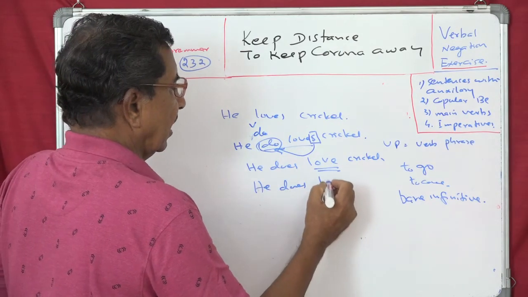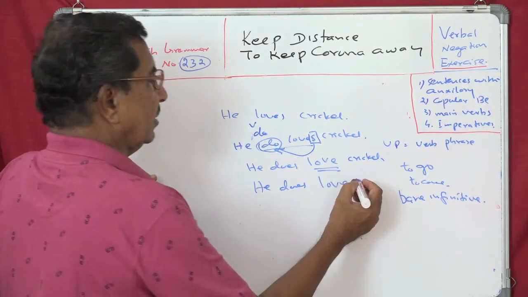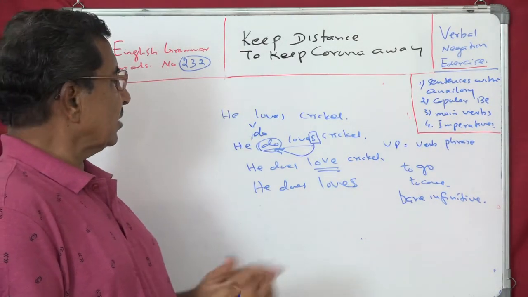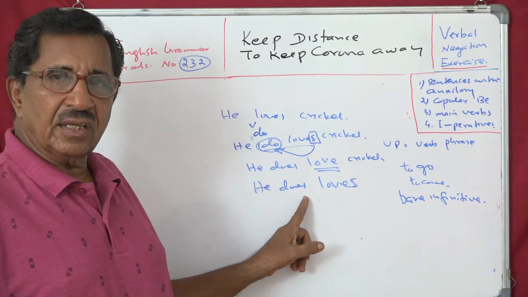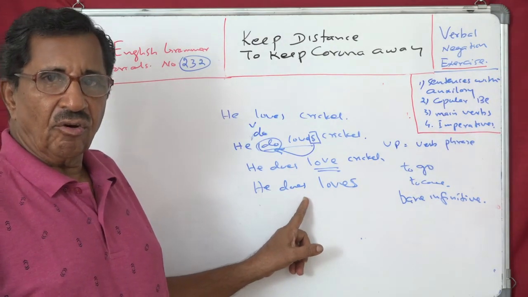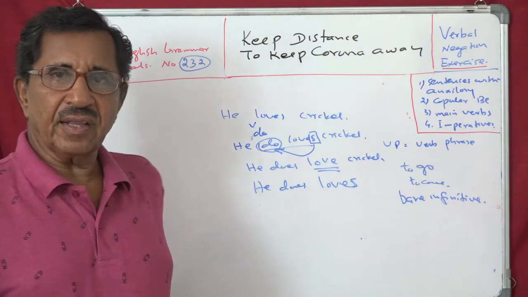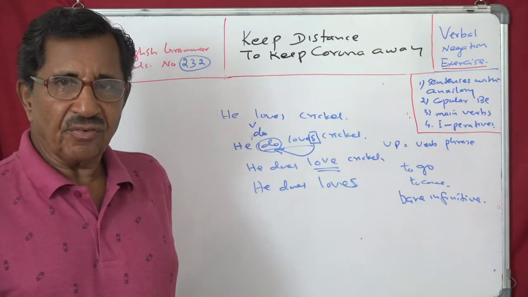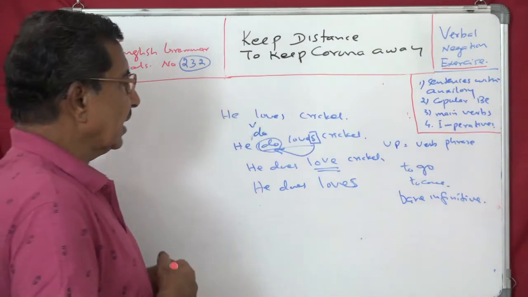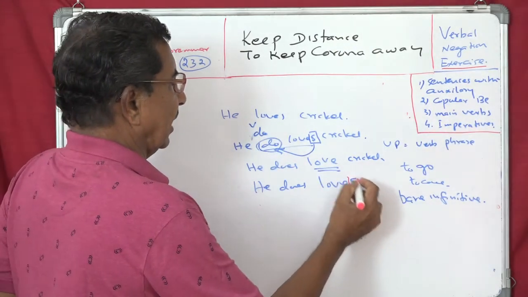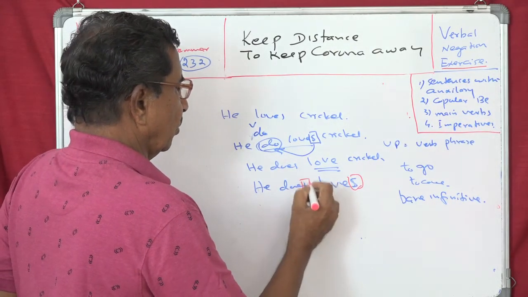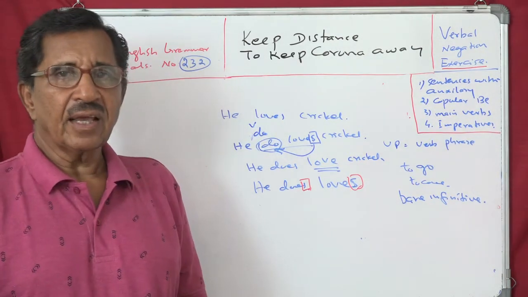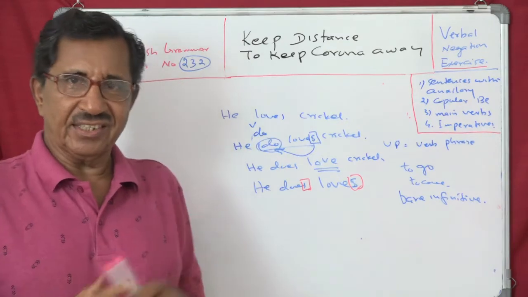He does loves. You cannot say he does loves. Why? Because already the tense marker you have attached with the auxiliary, the extreme left element in the verb phrase. You understand that? And therefore, you cannot say he does loves because then, see, two verbs would carry the same tense marker, and that is also not allowed in English.